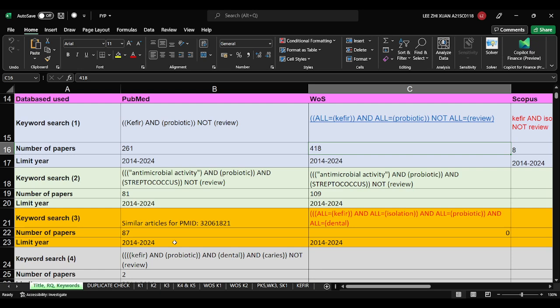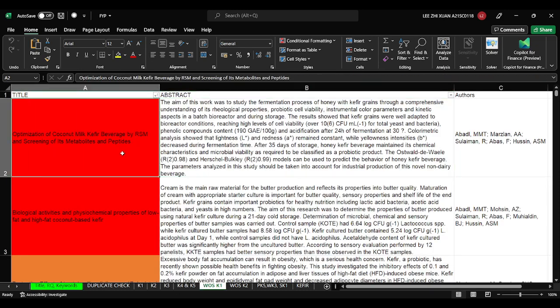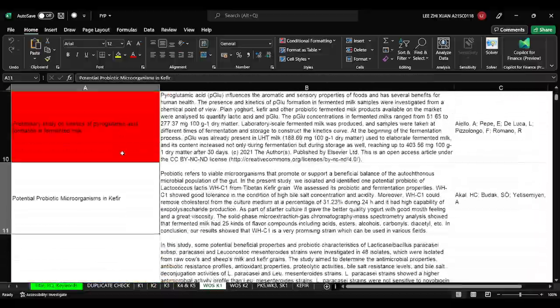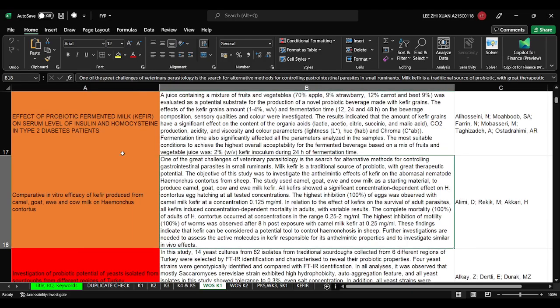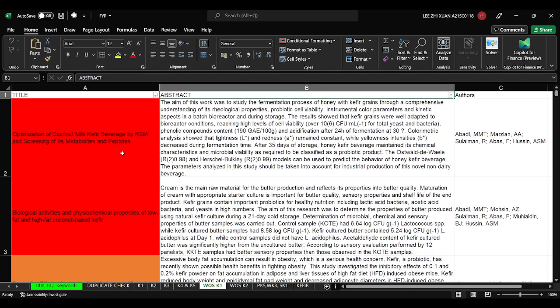And then you need to screen all. You do not screen only the top papers. You need to screen all, and then you get the papers like that. So normally I will screen out first, and then after the first screening, you need to do a second screening based on the abstract. You directly see the objective of the study. If the objective of the study is related to your topic, then you maintain this paper. If not, you can directly screen out this kind of paper.